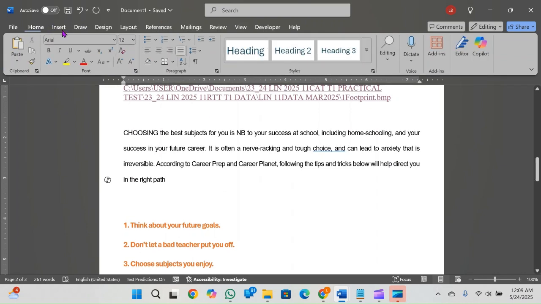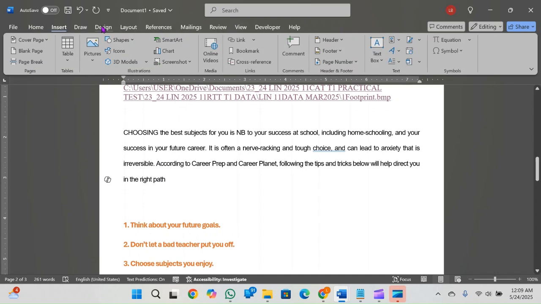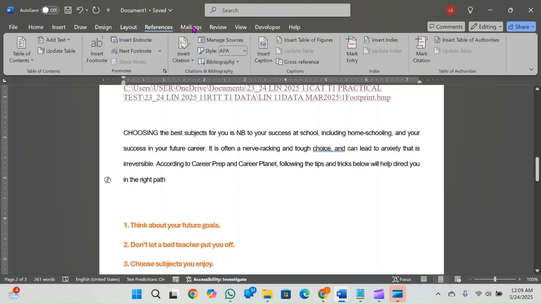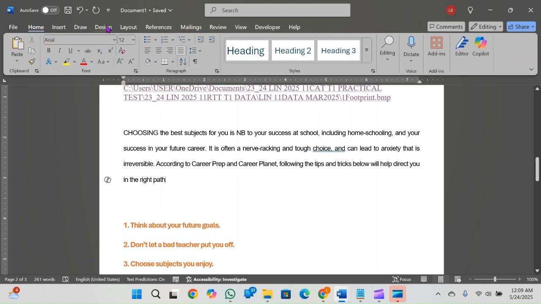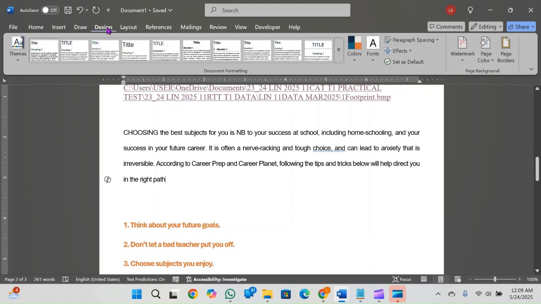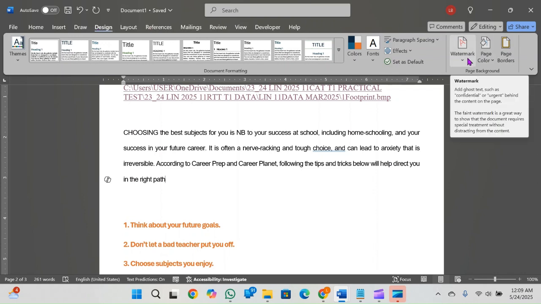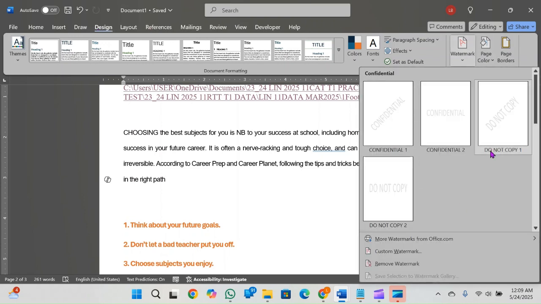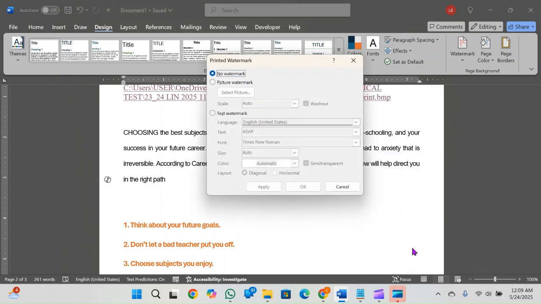Then watermark. If I ask you that question, to insert a watermark, you go to layout, no, review, view. It's normally under the, I don't know what's going on here, design, okay. Under design, go to watermark. You're going to insert a particular watermark, or you are simply going to delete or remove the watermark. If you're going to customize the watermark, click on custom, text watermark, and make all the adjustments as I've asked you to do.